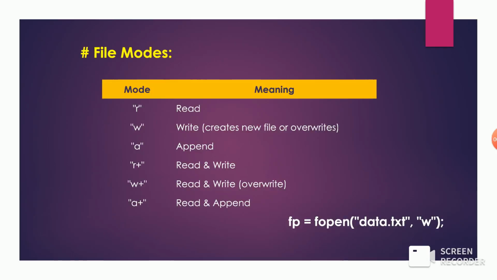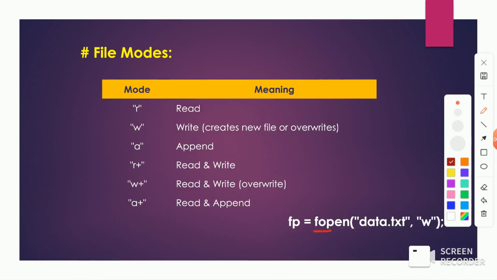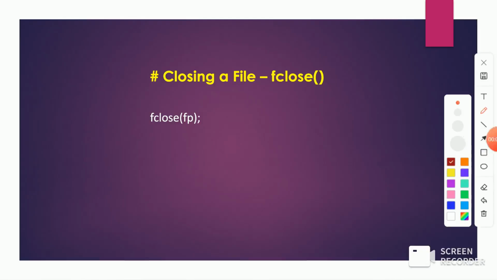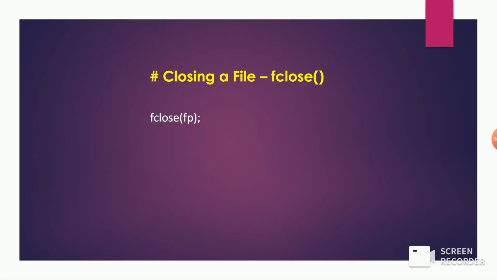So here is an example: fopen with the file name and the file mode. Whatever file mode we want, we need to specify it here, and data.txt is our file that we need to open. So this is the syntax. After we finish our operations on a file, we need to close it. Before closing the program, we need to close the file as well. So here is the syntax: fclose, and fp, the file pointer, we need to specify here.